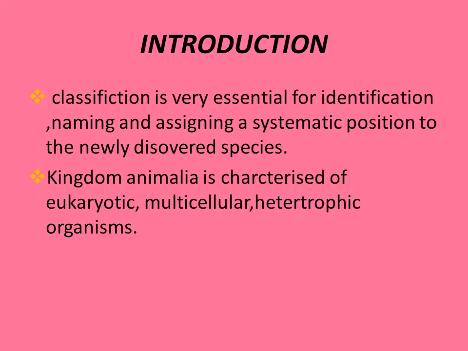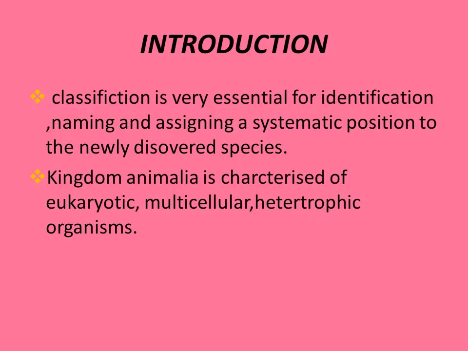Introduction. Classification is very essential for identification, naming, and assigning a systematic position to newly discovered species. So classification is very important, otherwise we cannot study the animal system. Kingdom Animalia is characterized by eukaryotic, multicellular, heterotrophic organisms.